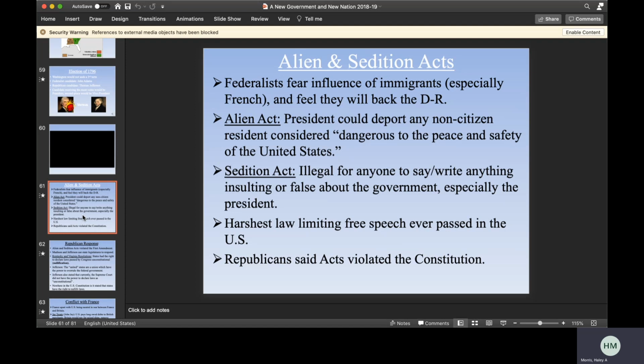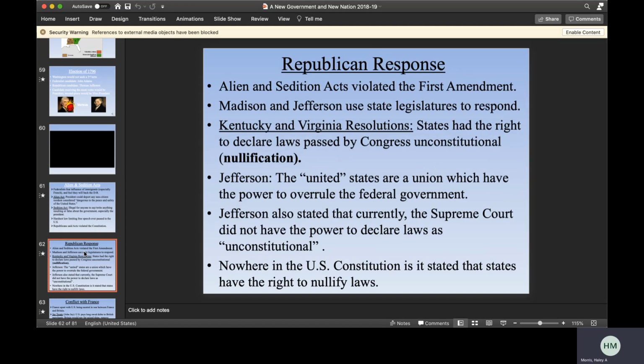as well as the Sedition Act, which makes it illegal for anyone to say or write anything insulting or false about the government, especially the president, which we know kind of limits the freedom of speech, which is a right that is protected in the Constitution under the First Amendment. And so the Republicans say the acts violated the Constitution.